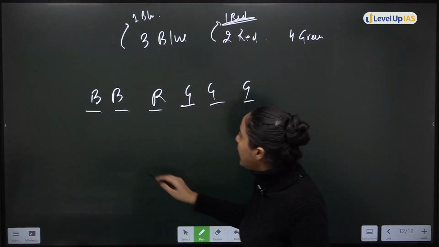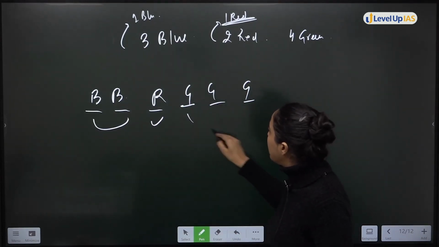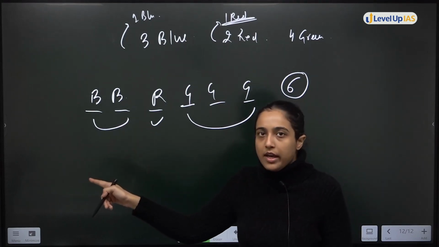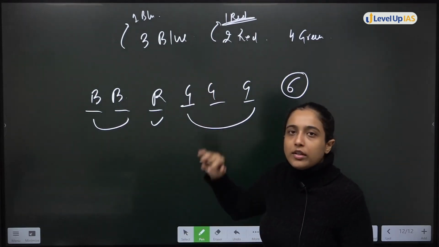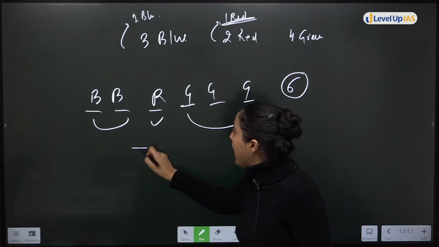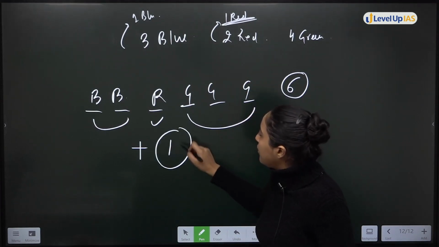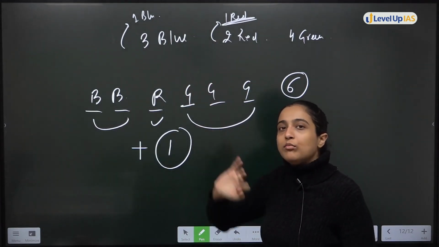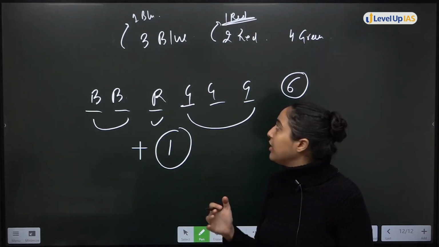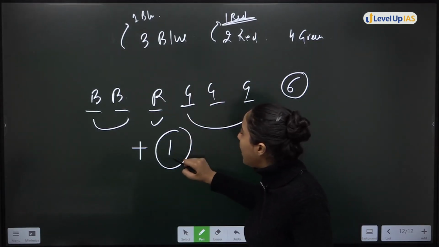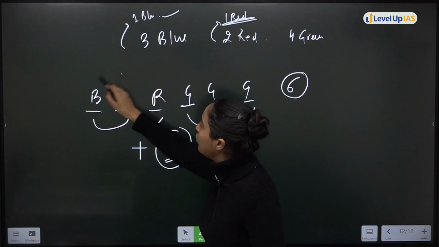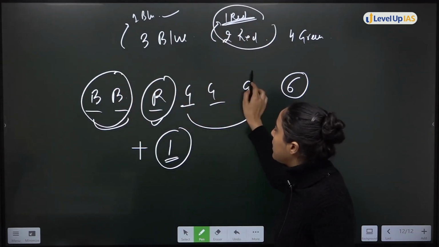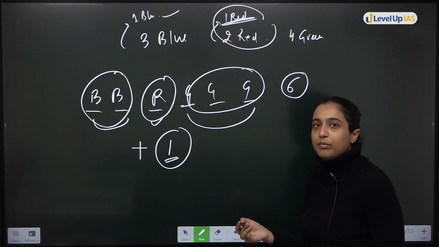So if I have 2, 3, 4, 5, 6, if I have these 6, then my set is not complete. But if I add any one ball, then my set will be complete. Any one ball you add, then your set will be complete. Because whichever ball you add, it will either be blue, so the blue set is complete, or red, so the red set is complete, or green, so the green set is complete.